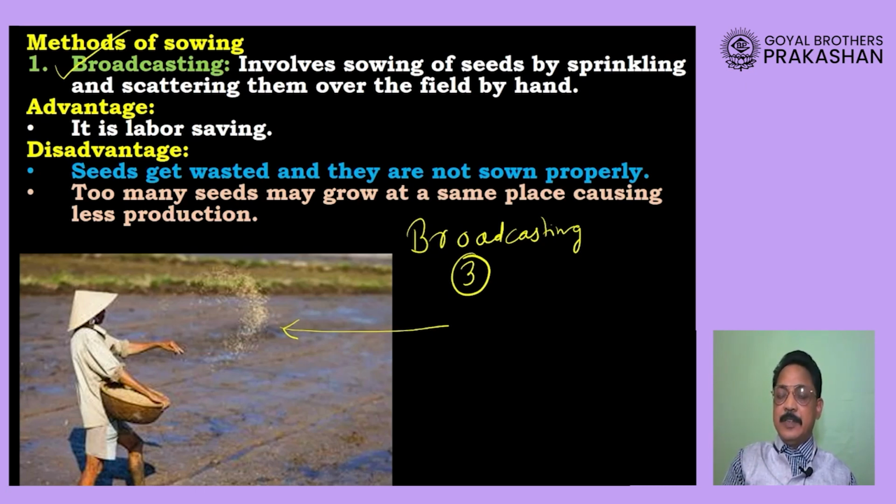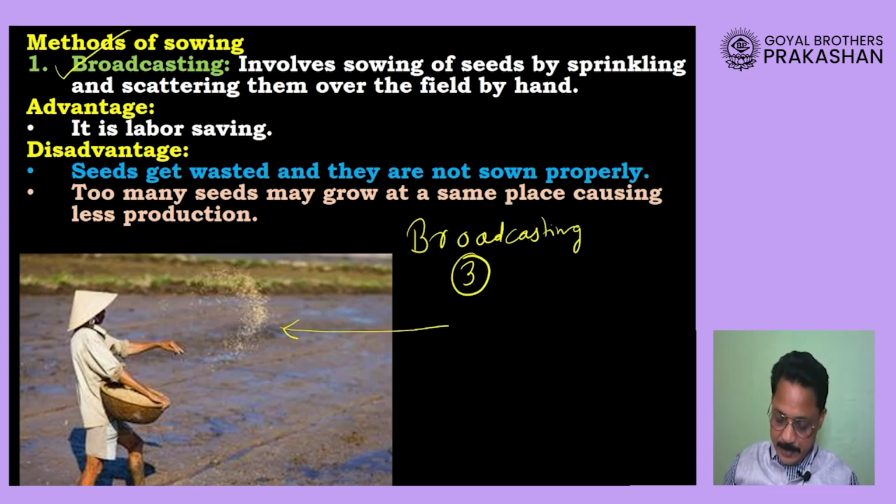So those seeds will start getting wasted. Then the growth of the crop will also not take place properly, and overall production of the crop will decrease. So these are the disadvantages of a process called broadcasting, in which seeds are simply thrown, simply scattered in the farm.